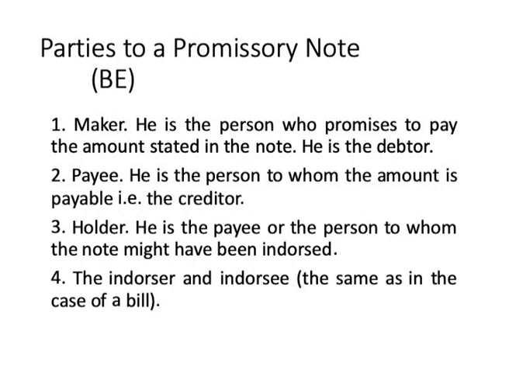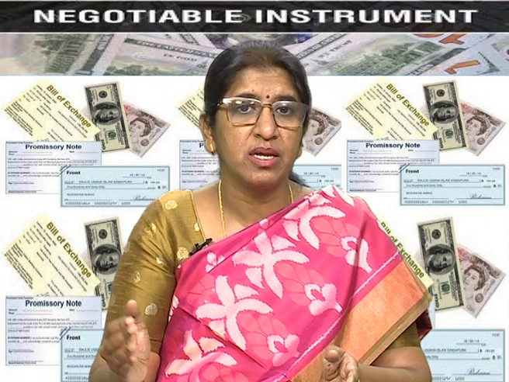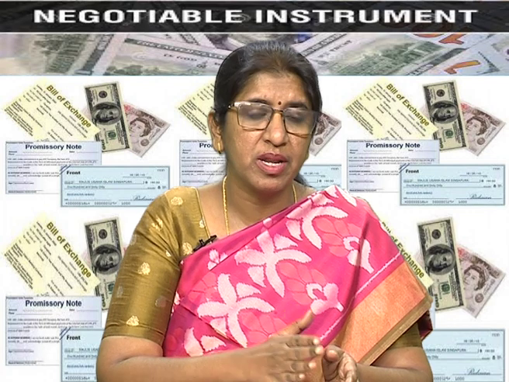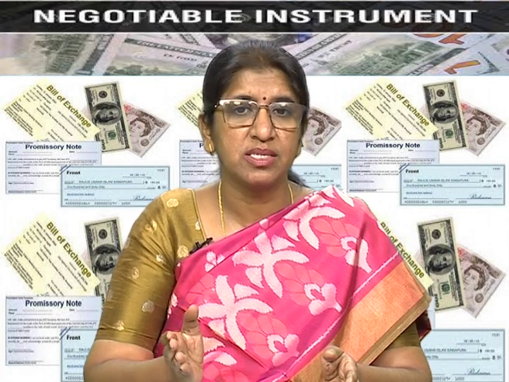The next person is the payee. Payee is the person to whom the amount is payable, who has to receive the amount. So, he is the creditor. And the third party to a promissory note is the holder. The holder could also be a payee or the person to whom the note might have been endorsed. So, A could be the maker, D could be the payee, in between it could be endorsed or transferred to B and C also.